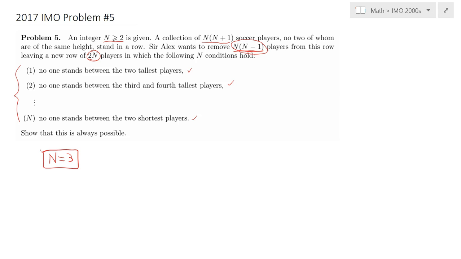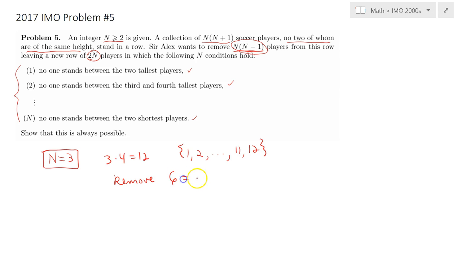So we have apparently 3 times 4 equals 12 players on the bench now, in a row I should say, and because no two of those players have the same height, without loss of generality, let's say that their heights range from 1 through 12, and we would like to remove 6 people from this set.